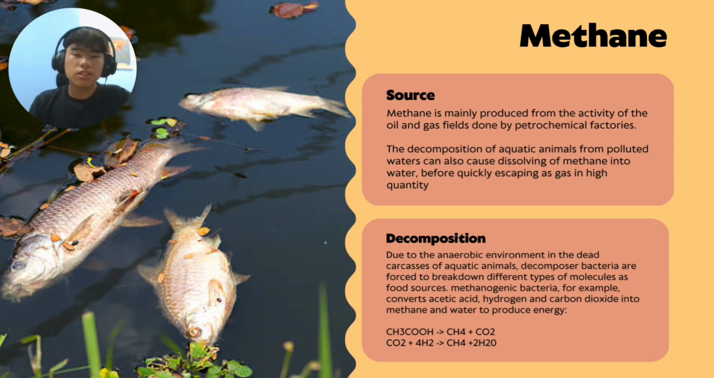Alright, now moving on. Next is methane. So where does methane come from? Methane is mainly produced from the activity of oil and gas fields run by the petrochemical factories. The decomposition of aquatic animals in polluted waters can also cause methane to dissolve into the water before quickly escaping as a gas in high quantity. Due to the anaerobic environment in the dead carcasses of aquatic animals, decomposing bacteria are forced to break down different types of molecules as food sources.